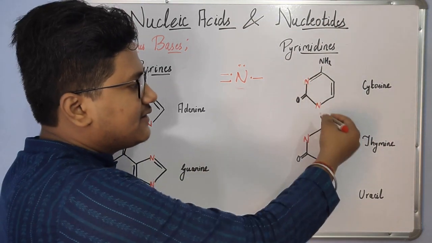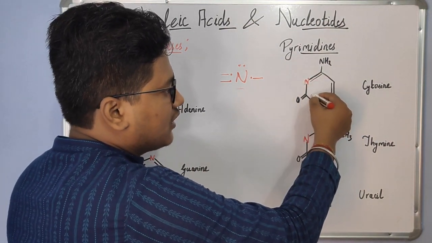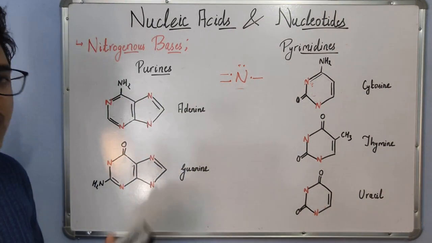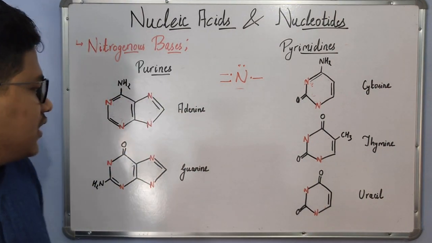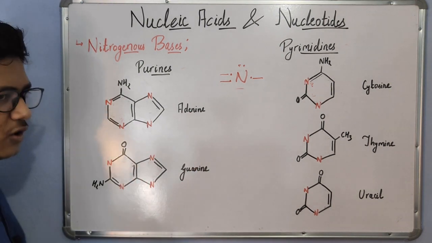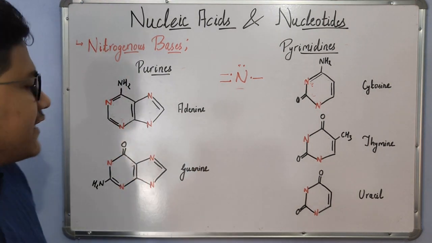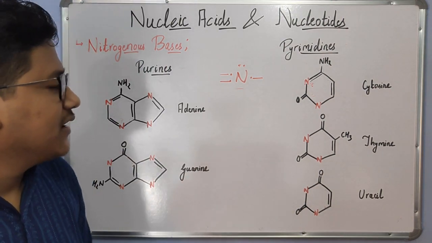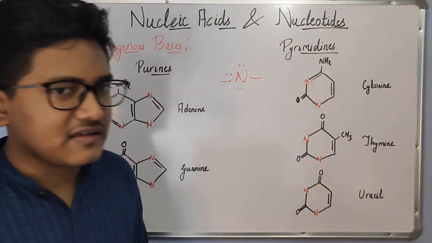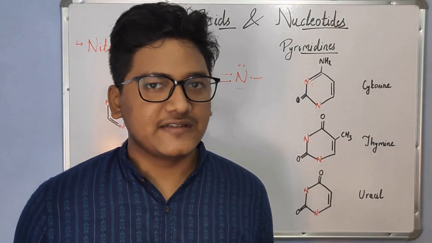And in pyrimidines, the naming is reversed. Actually it is given 1, 2, 3, so that it can accommodate many other functional groups as well. So adenine and guanine differ from each other in the presence of an oxygen atom attached to the purine ring. In pyrimidines, cytosine, thymine and uracil, 3 different pyrimidines are present.